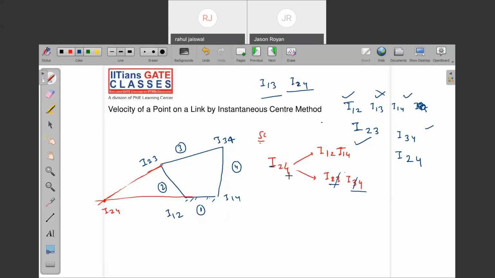2 and 4. Yes or no? Okay, you have inserted 3. What else is left? Next is 1: I12 and I14, where 1 cancels out. What about the other one? 2, 4.